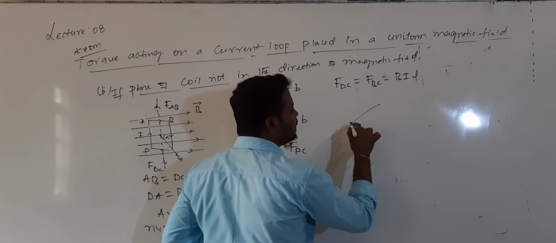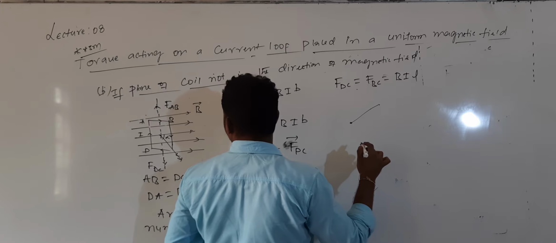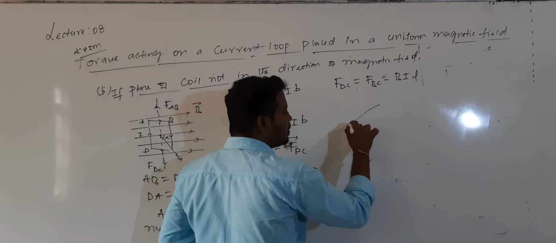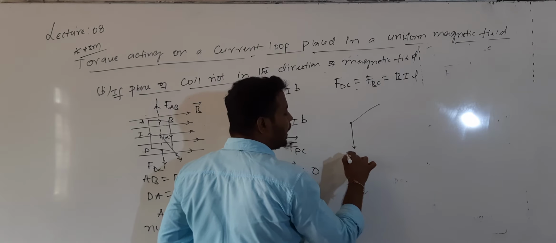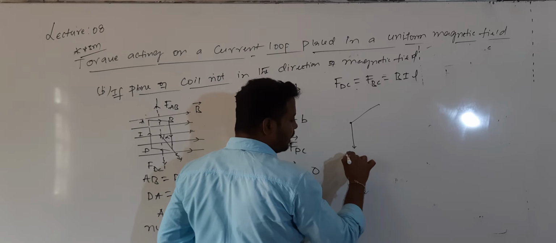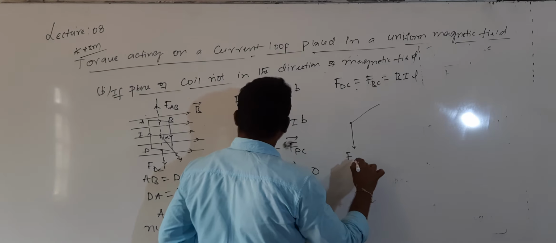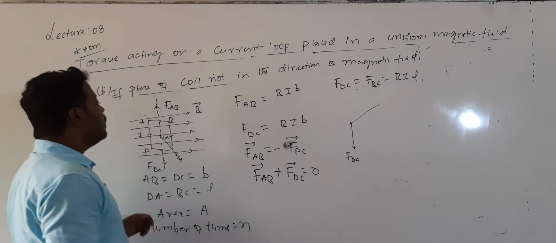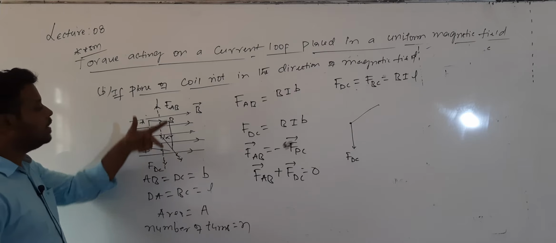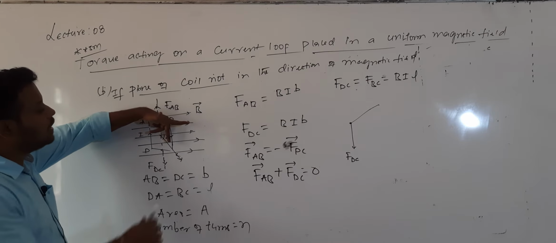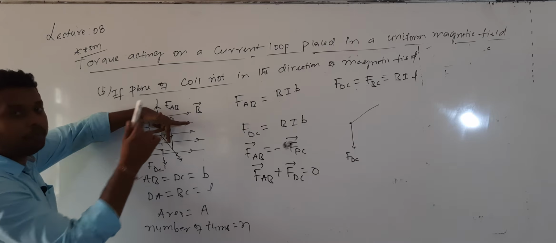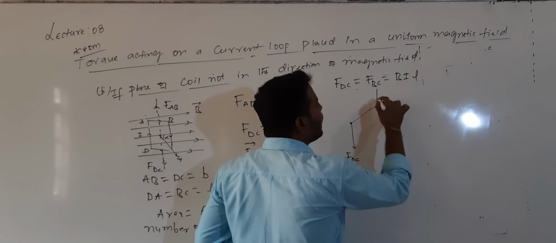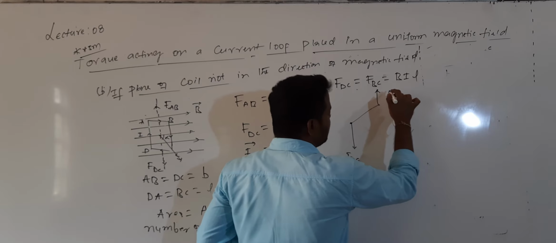The force acting on AD, this is total AD, is perpendicular to the plane, passing inward. So can I call this force value FDC? Similarly, for the force acting on BC, this is the direction of the current and this is the direction of the magnetic field. So the thumb is showing outward. The force is perpendicular to the plane, passing outward. So this is the value of FBC.